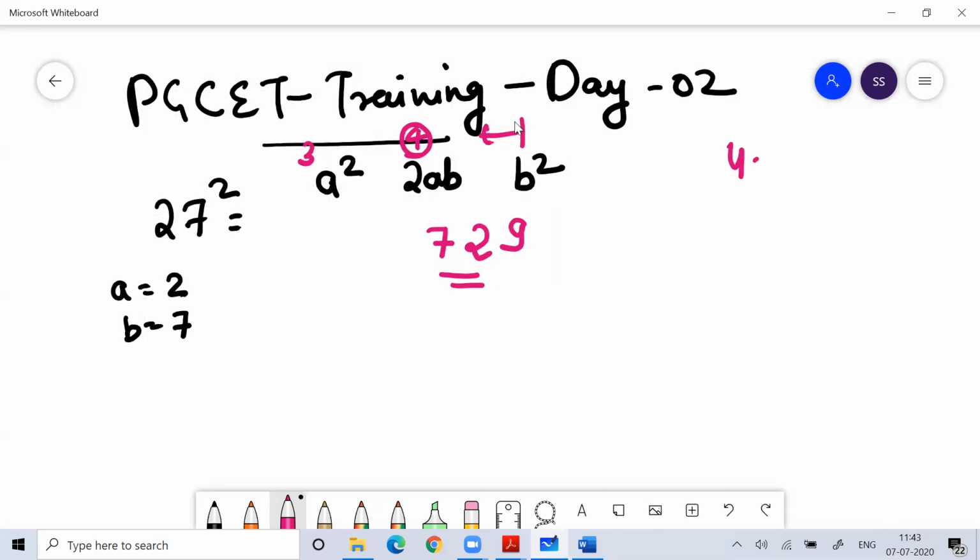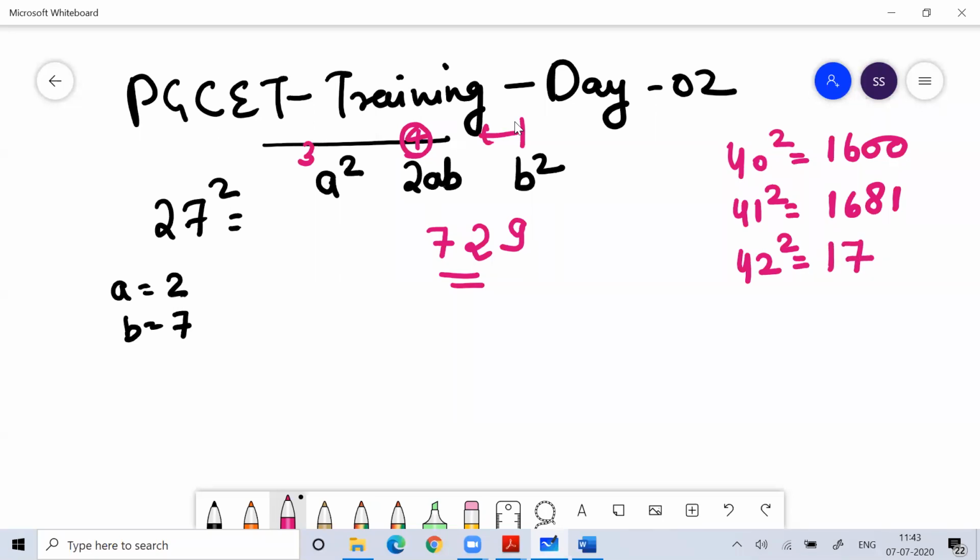I'll give you an example. You know that 40 square is 1600. I believe everyone knows. Now what is 41 square? 41 square is 1681, so you can easily find out. What is 42 square? After 16, what digit comes? 17. Now 42 is how much less than 50? 8 less than 50. What is 8 square? 64. This is 42 square.